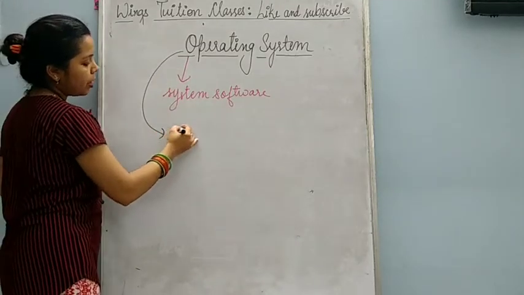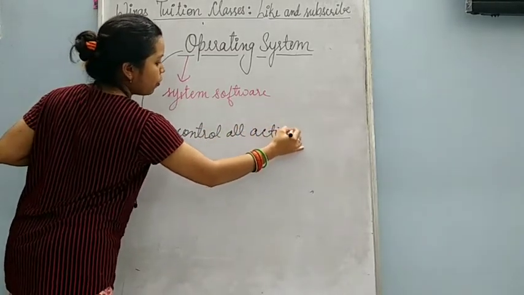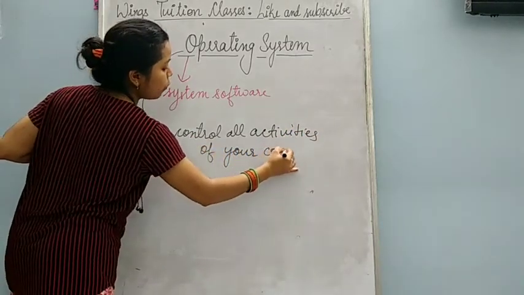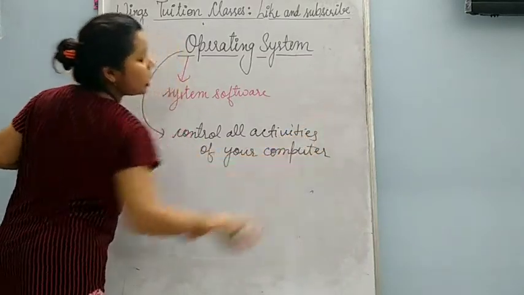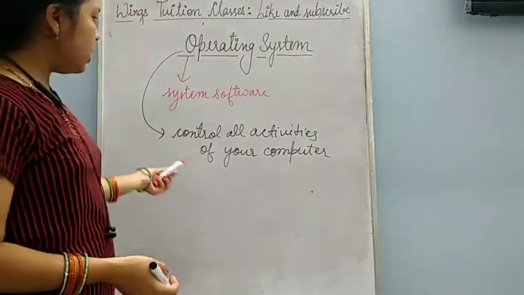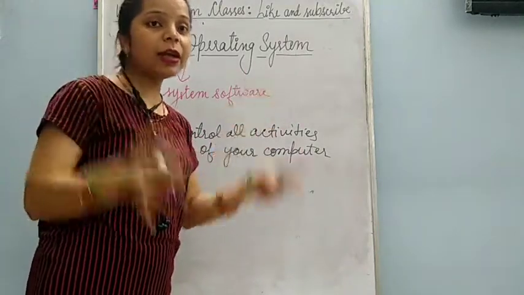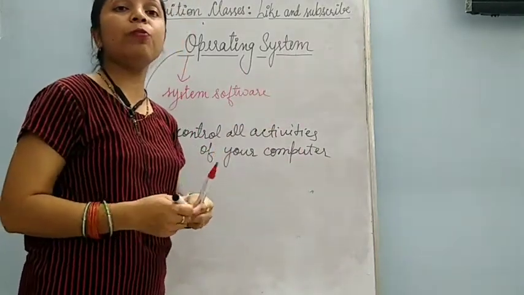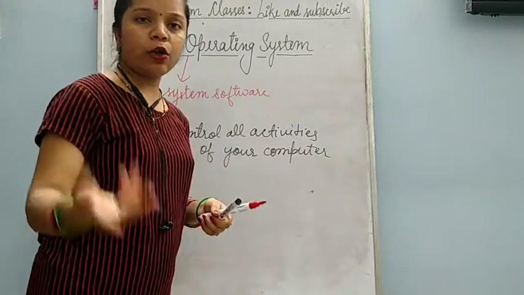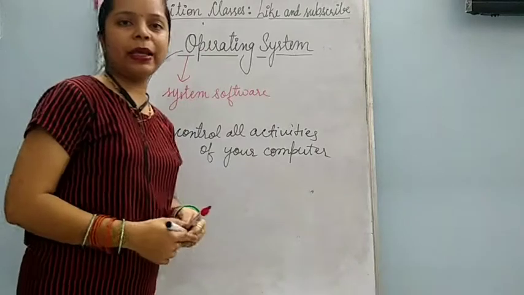Operating system controls all activities of your computer. This is the main work of operating system, or you can say main function of operating system. Operating system is that software which controls all activities of your computer. All means whatever is done in your computer. It may be related to memory, it may be related to any device, it may be related to any file, security, any process, anything. Everything is controlled by this operating system.